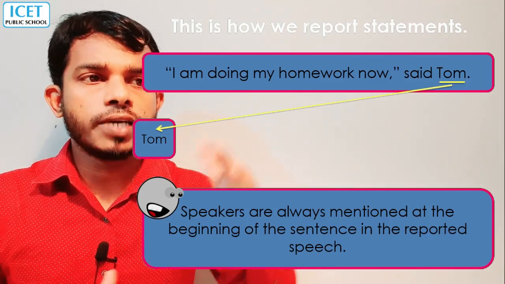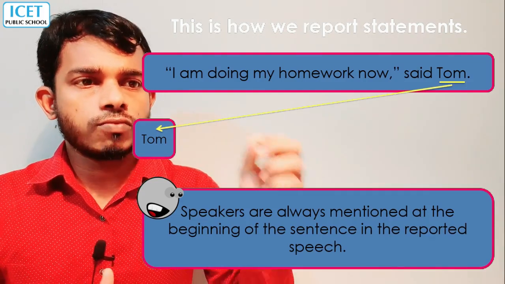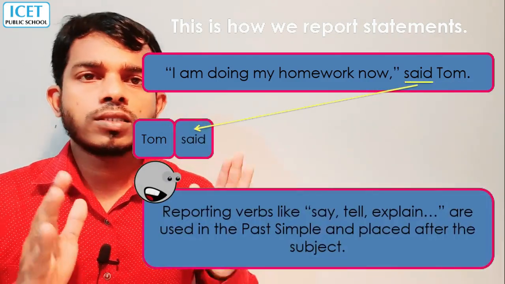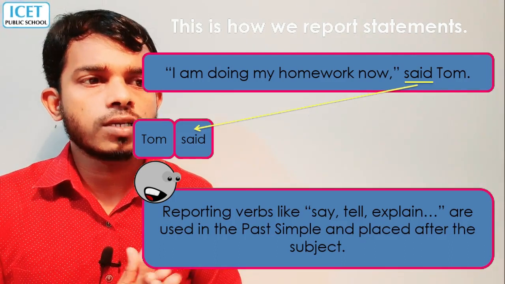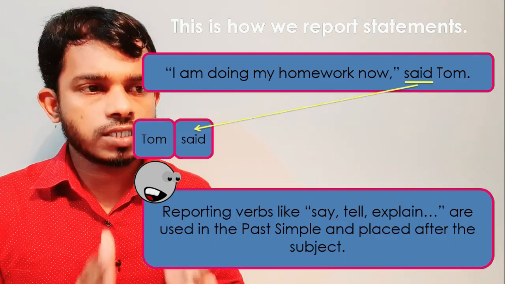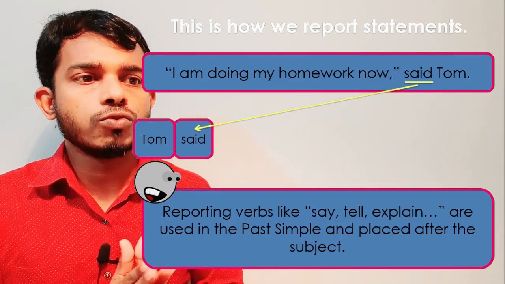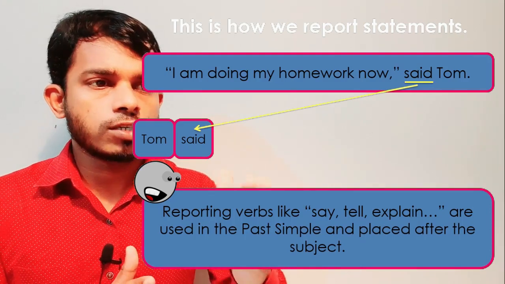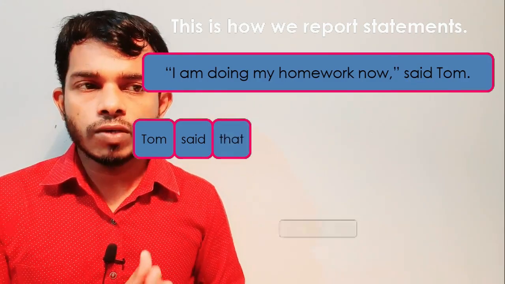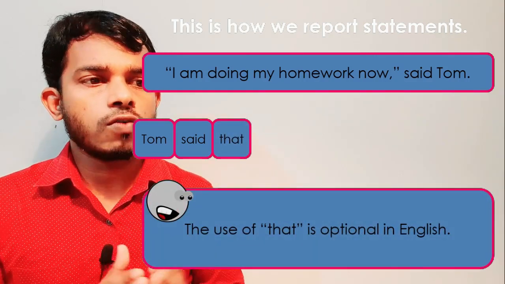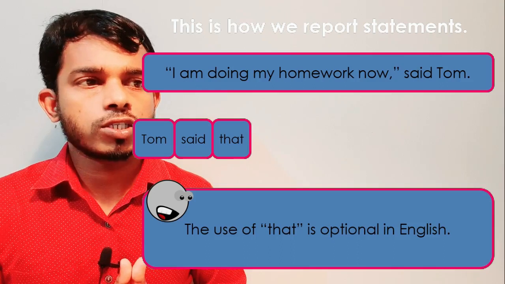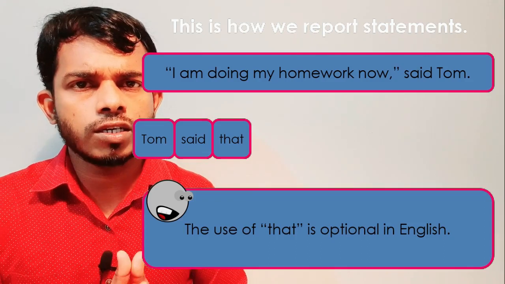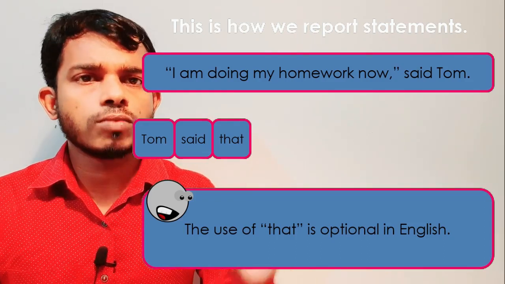For making a reported speech sentence, first we start with the speaker, Tom, then said. Tom said or told. That is called a reporting verb, like say, tell or explain, used in past simple and placed after the subject. After the subject, Tom said. Then we use that, which is optional in English. This is called a conjunction, which we generally use for statements: Tom said that.